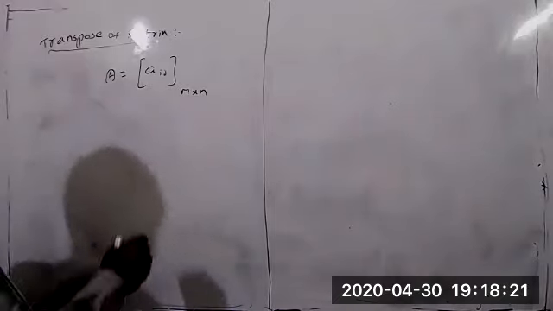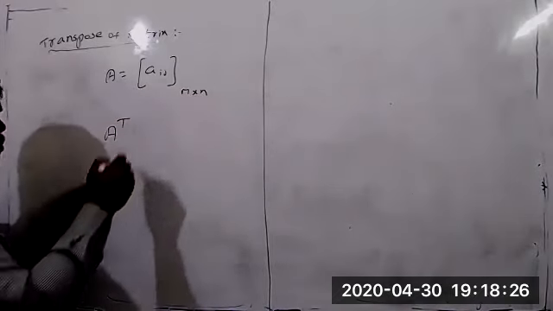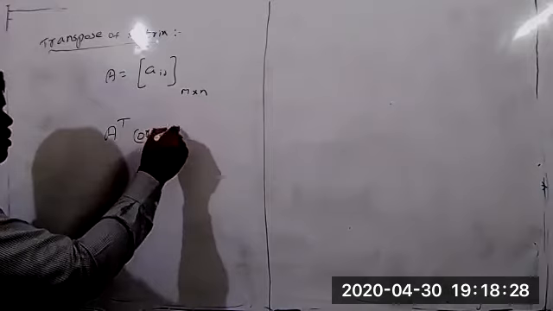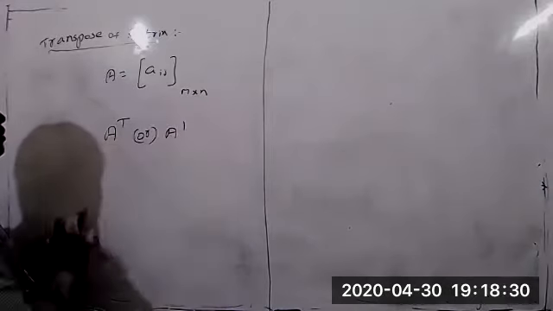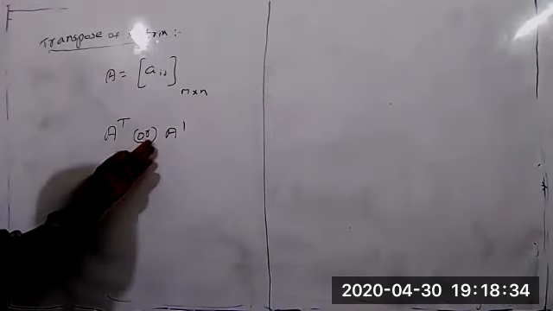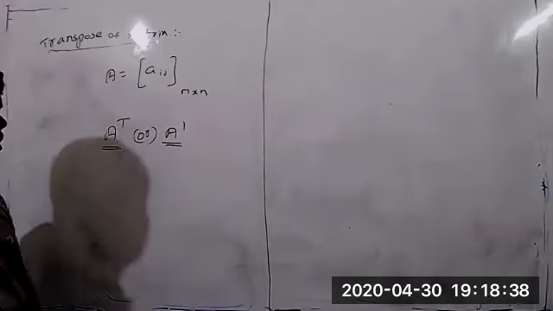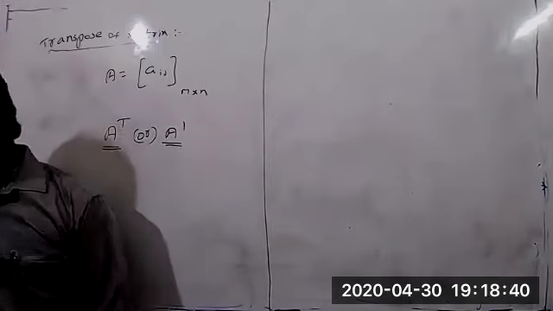Transpose of A is denoted by either A power T or A dash. The transpose of a matrix is denoted by either A power T or A dash. This is what we call A transpose, wherever it is given.